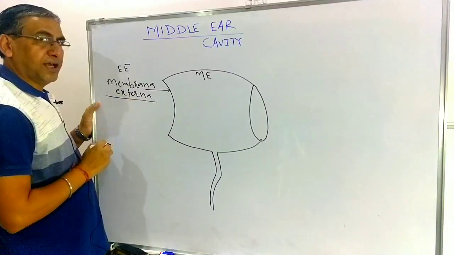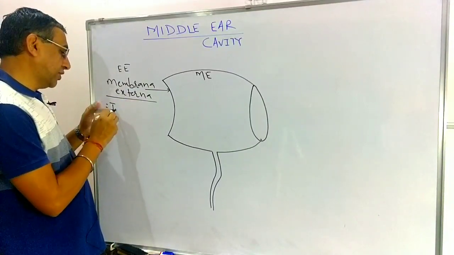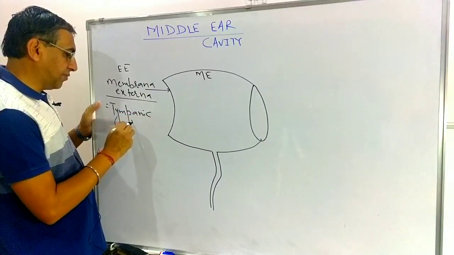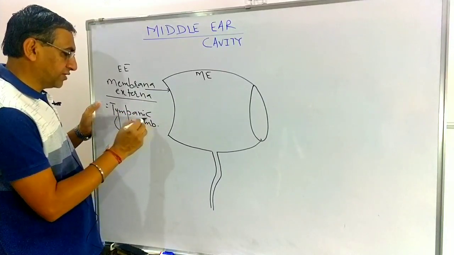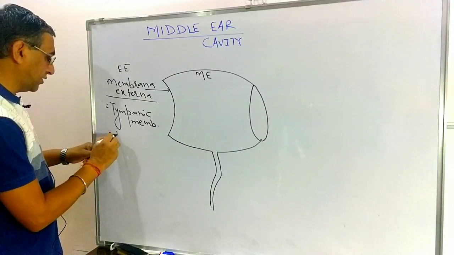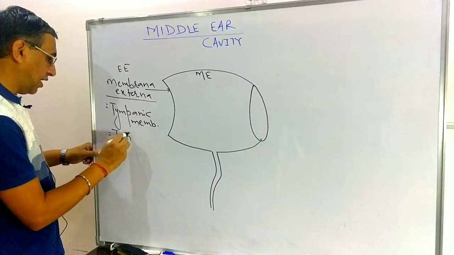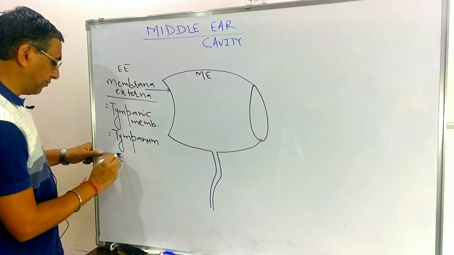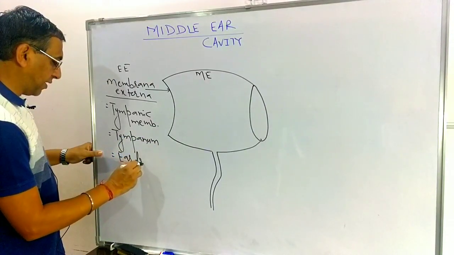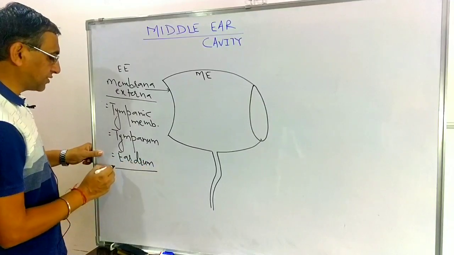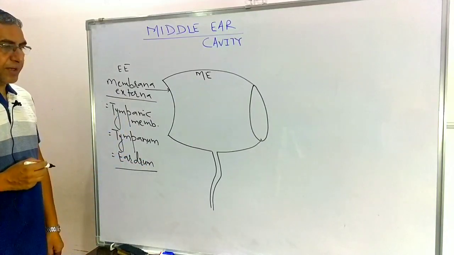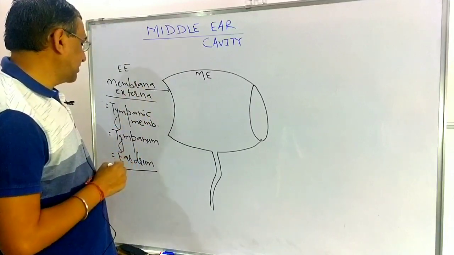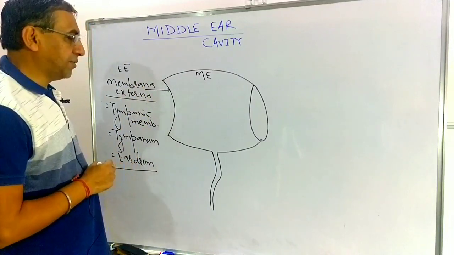This is the membrana externa, or it is also known as the tympanic membrane, or the tympanum, or the eardrum. Like if you talk about frogs, reptiles and birds, they have a tympanum that represents the external ear. So: membrana externa, tympanic membrane, tympanum, or eardrum.